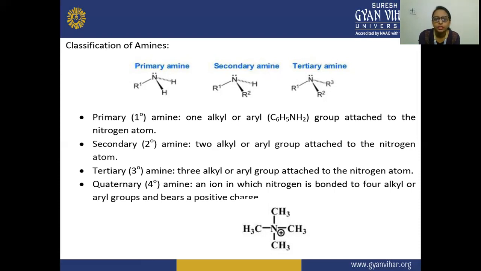And here the classification of primary amines: one alkyl or aryl group attached to the nitrogen atom. Here you can see one aryl or alkyl is attached to the nitrogen atom. Secondary amine, 2 alkyl or aryl groups are attached to the nitrogen atom. Now in tertiary amine, three alkyl or aryl groups are attached to the nitrogen atom. And in case of quaternary, an ion in which nitrogen is bonded to four alkyl or aryl groups, and that is why it is bearing this positive charge.